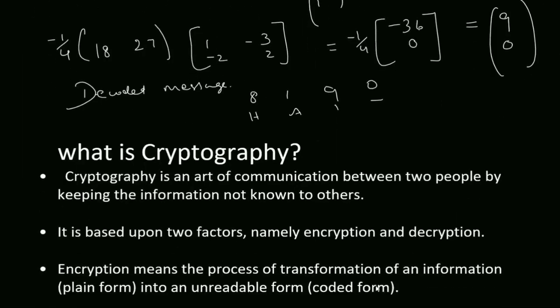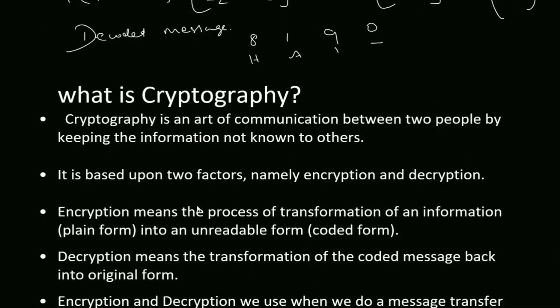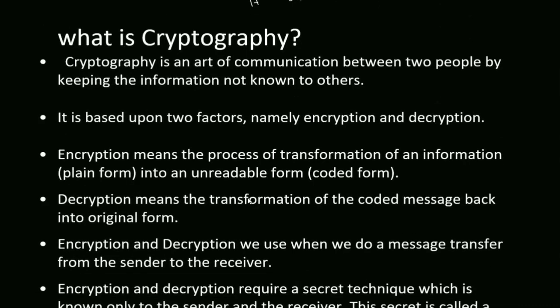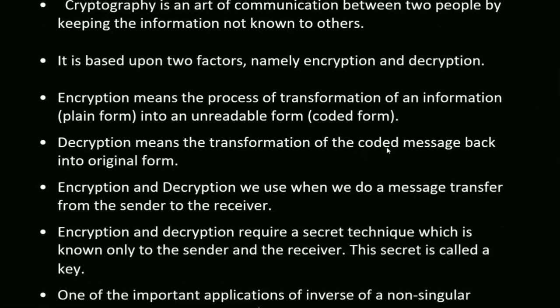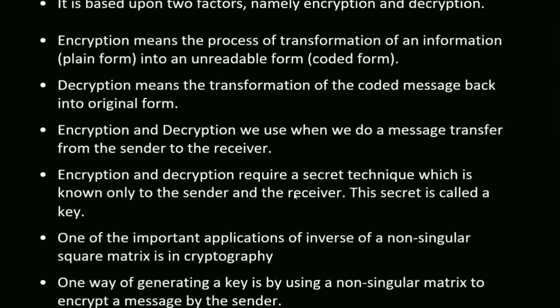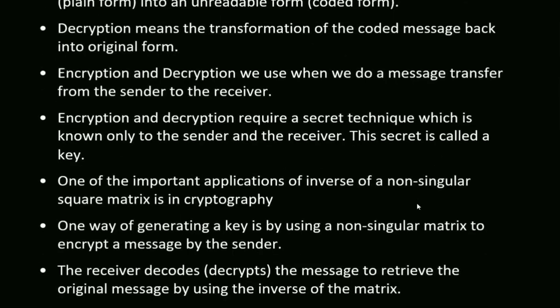So we can go through this summary of cryptography. Just read this. Cryptography is an art of communication. It is based on two factors, encryption and decryption. Encryption is the process of transformation into unreadable form, which is the encoded matrix we use. And decryption brings it back to the original form. Encryption and decryption are used when we do a message transfer. They require a secret technique which is known only to the sender and the receiver. Here the matrix was the secret code, and also the alphabets.